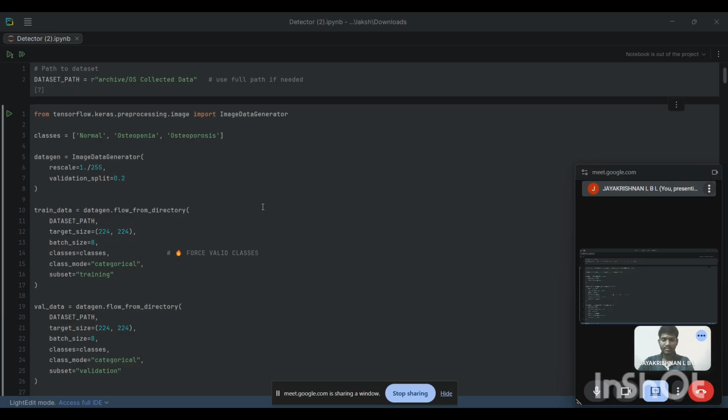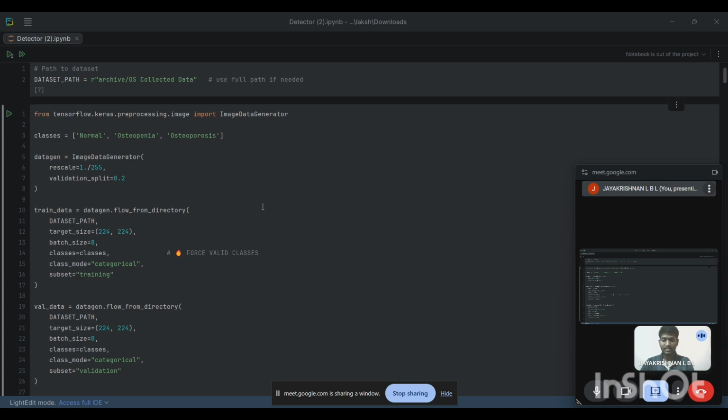The reason for this architecture is that it is simple, fast, and acts as a baseline model. I also use MobileNet, which uses transfer learning, pre-trained on ImageNet, and is lightweight and efficient, providing high accuracy with fewer parameters.